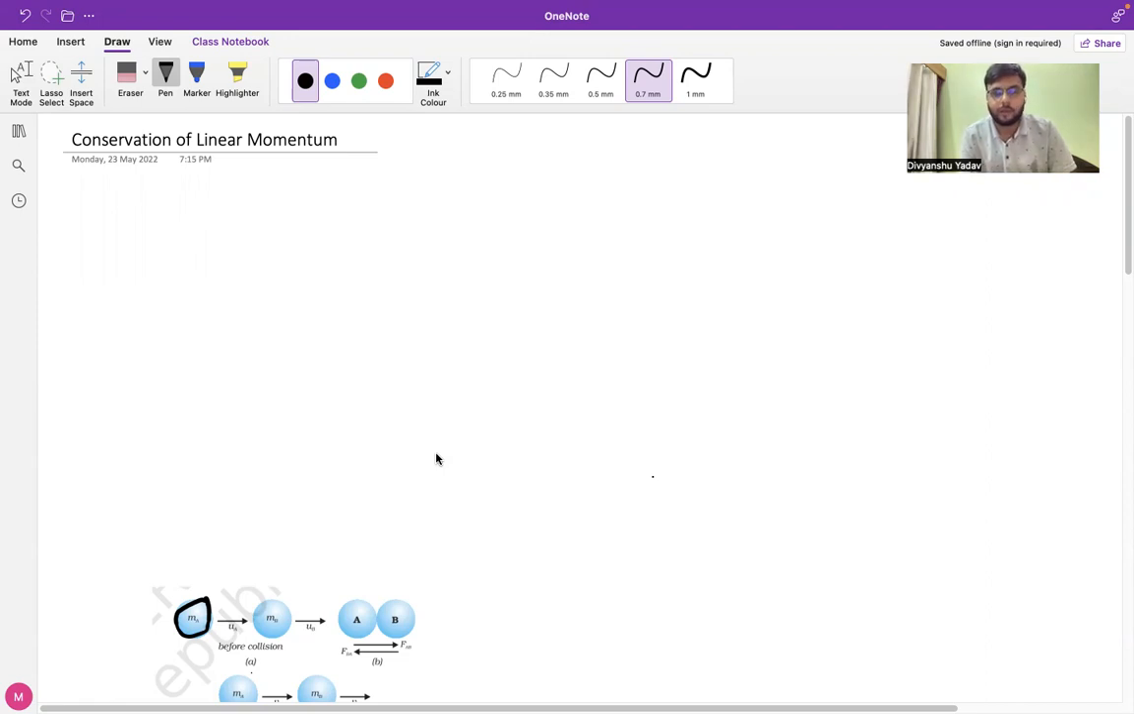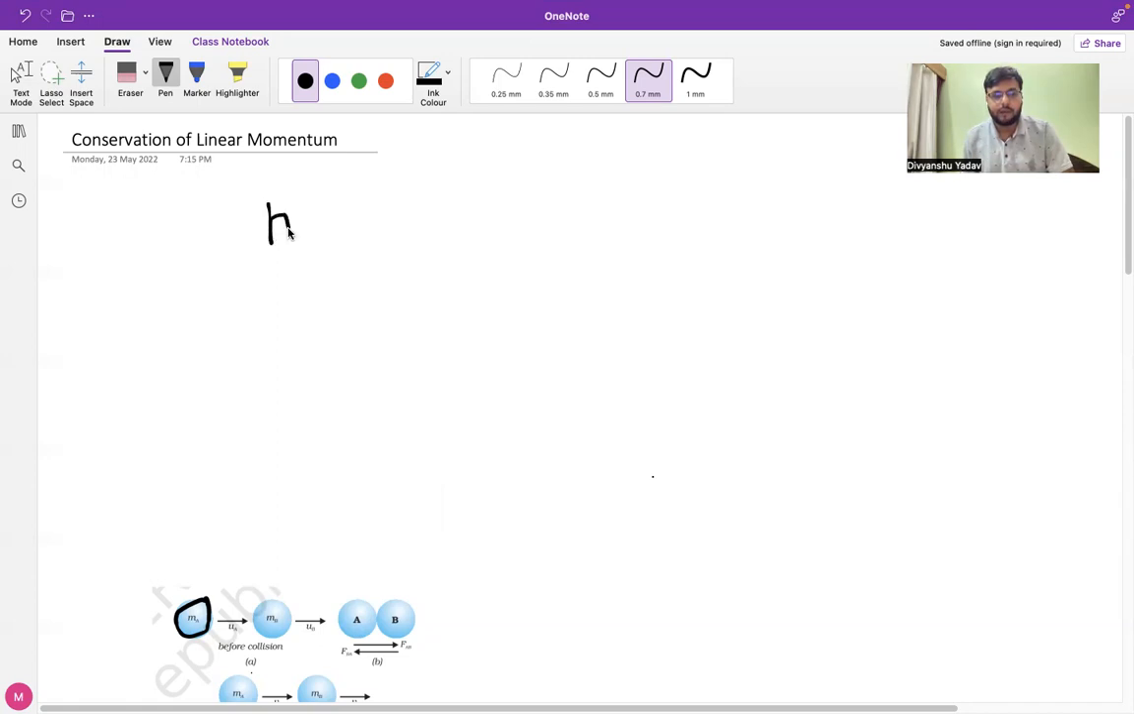In the second segment, we will deal with the mathematical formulation of Newton's second law, as well as the derivation of the conservation of linear momentum equation. And in the last part, we will deal with some live numerical problems based on the concept of conservation of linear momentum. Before I start with linear momentum, I would like to give a brief introduction of what exactly momentum is, and I will relate it with some real life examples so that you understand the concept of momentum much better.